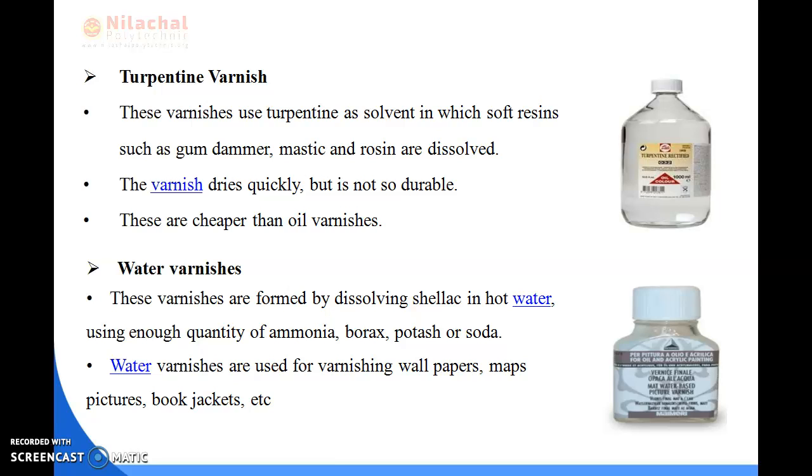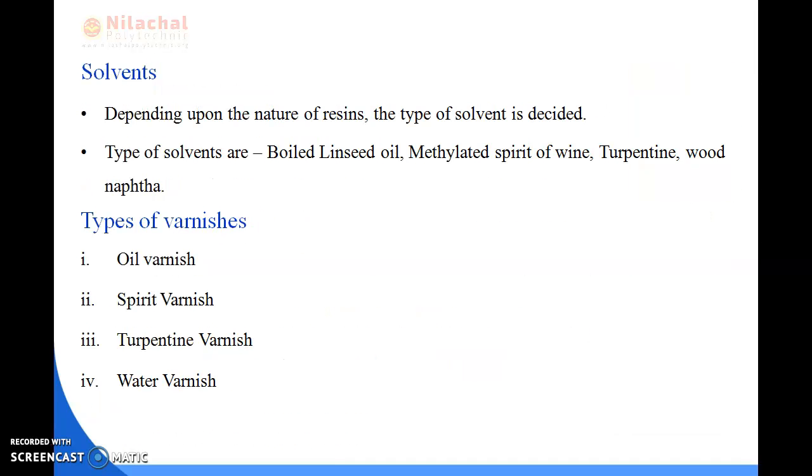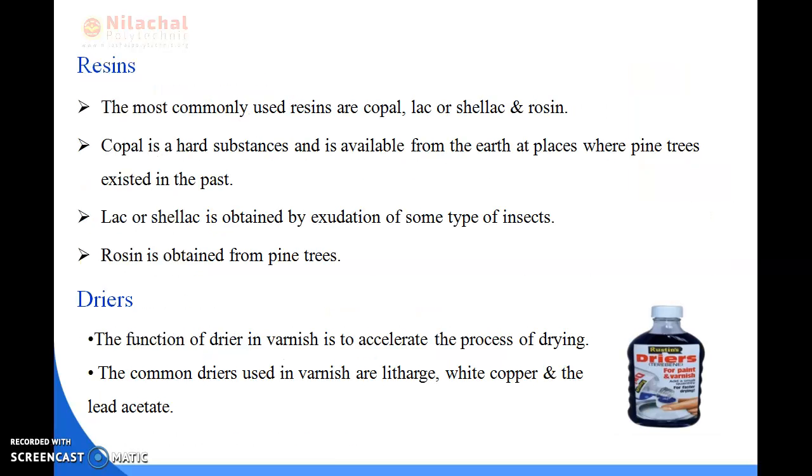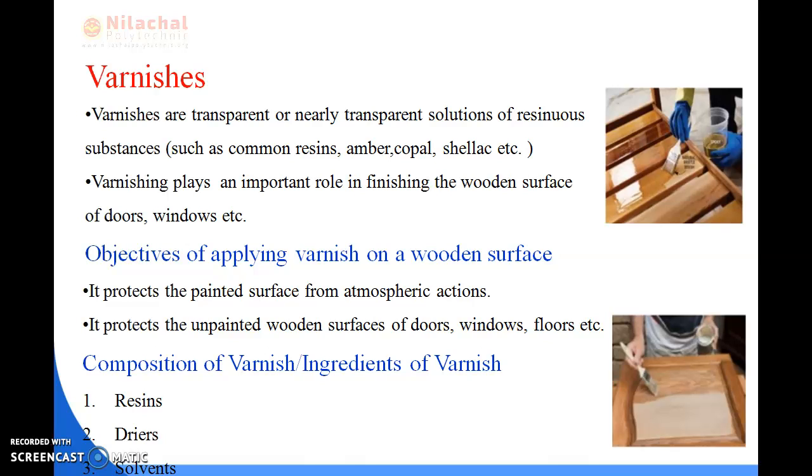So in the previous slide we discussed what the types of varnishes are, what we mean by varnishes, and what the ingredients of the varnishes are. As we all know, varnish is used on wooden surfaces or wooden materials, and it is a transparent solution of resinous substances. Resinous substances means amber, copal, shellac. These are the resinous substances.